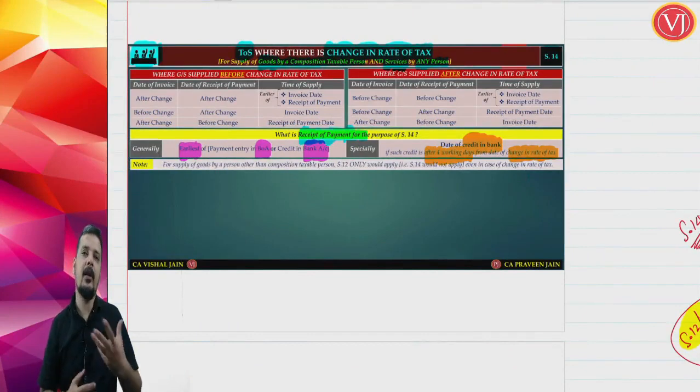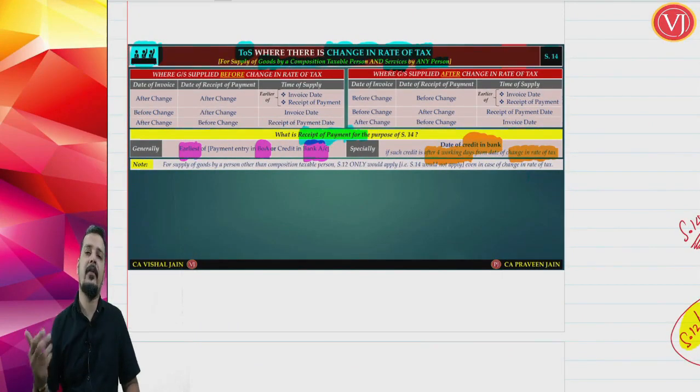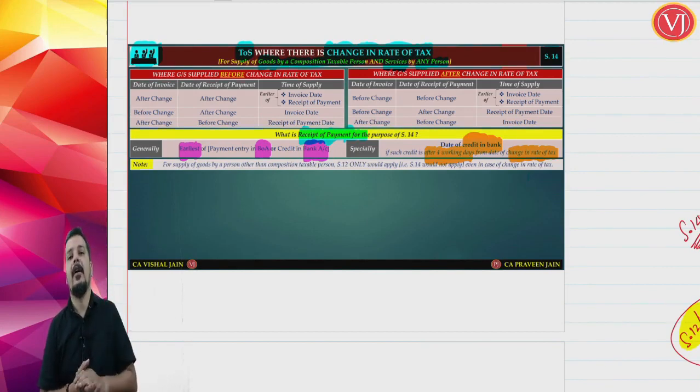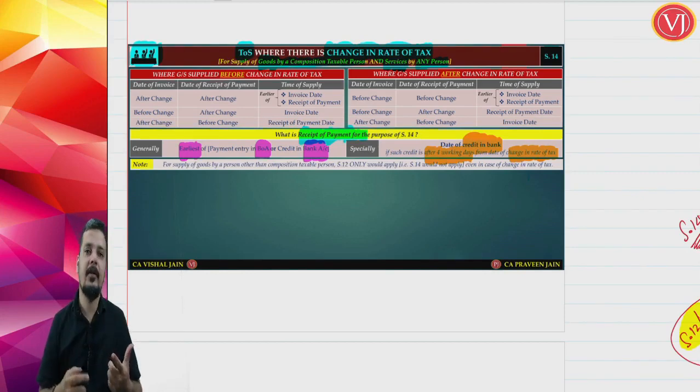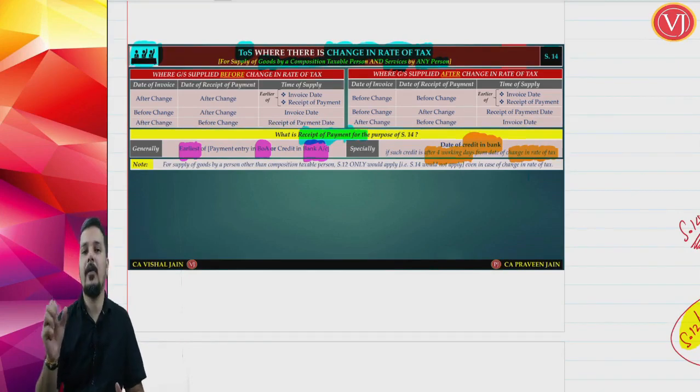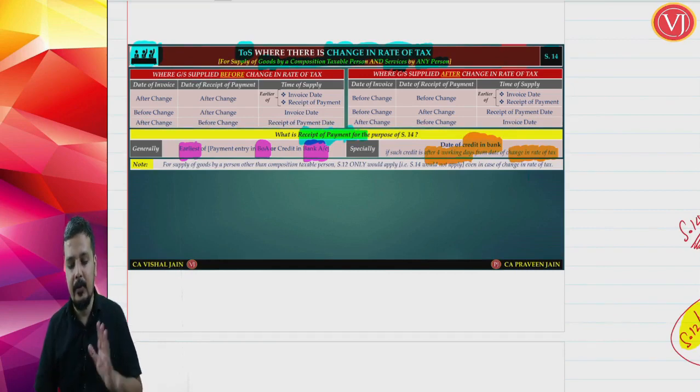And after you find out date of receipt of payment, you know what is time of supply in case of change in rate of tax. That is section 14 that we have discussed. We have discussed in 2 parts. First part was time of supply in case of change in rate of tax for goods sector, only composition taxable person. For service sector, any person. Second part was time of supply in case of change in rate of tax, only and only for goods sector, only and only for your regular taxable person. So this completes our analysis of section 14.